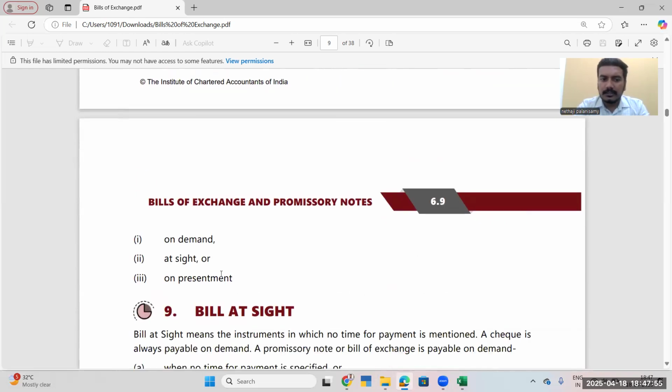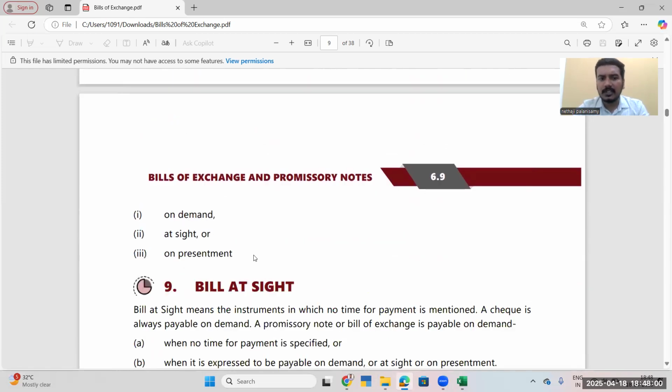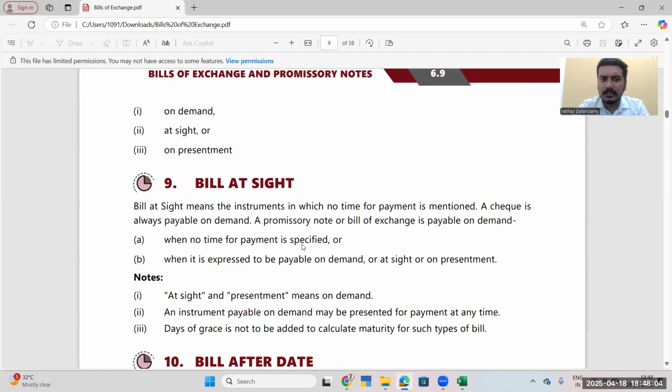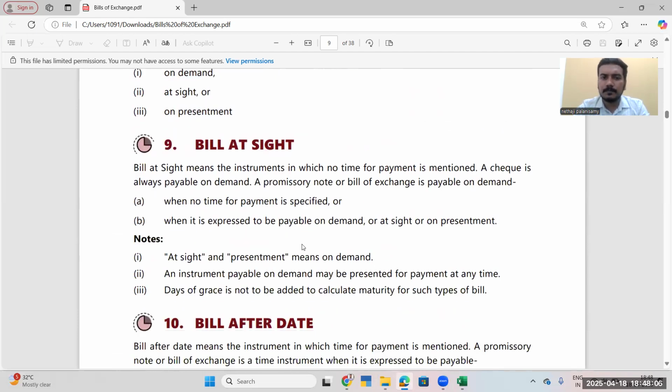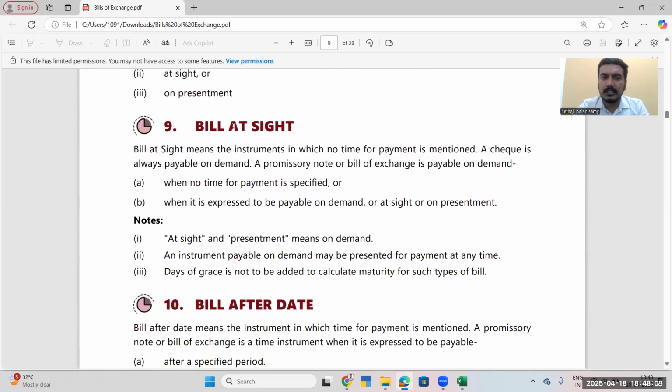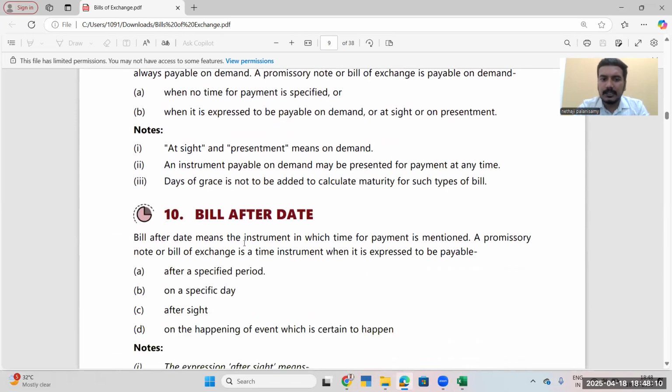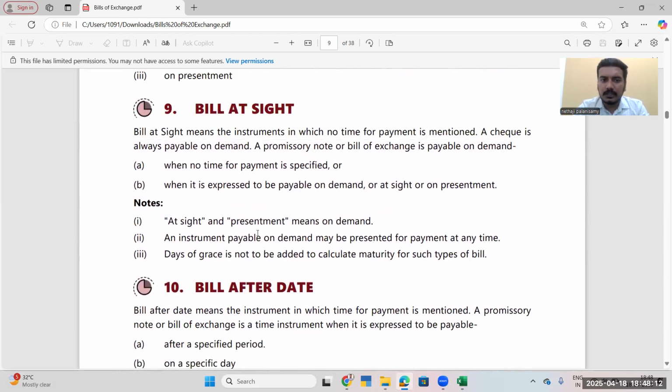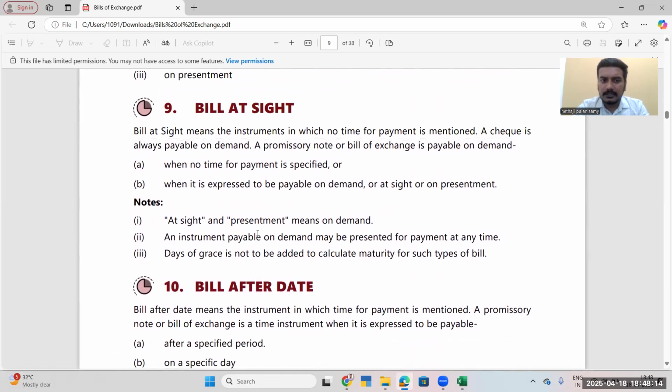On demand, at sight or presentment: these three will not have grace days. If any of these words has been used, then grace days will not be applicable. Bill at sight, bill after date. Bill at sight means that no time for payment is mentioned in the instrument, so it is similar to on demand: on demand, at sight, presentment.